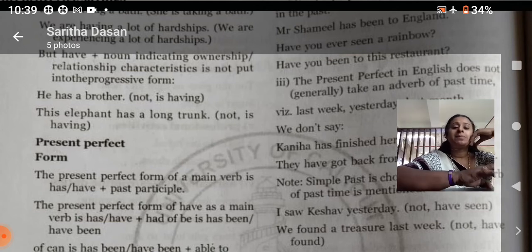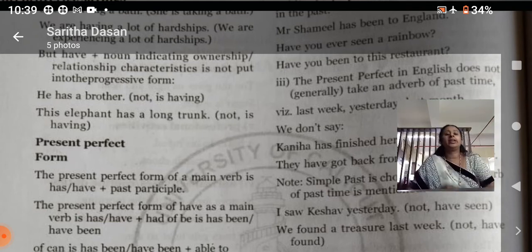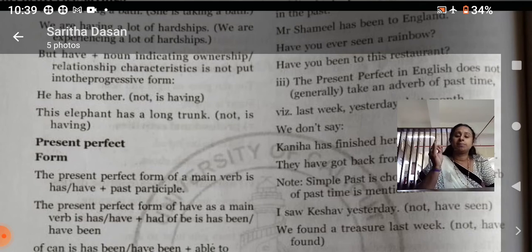Anyway, present perfect form. The present perfect form of a main verb is have or has plus past participle. So what do you mean by perfect form? We have already discussed all these points, which is perfect tense. You have to keep in mind whether it's a perfect tense, whether it's a present tense, whether it's a continuous tense. Okay. The present perfect form of a main verb is have or has plus past participle.